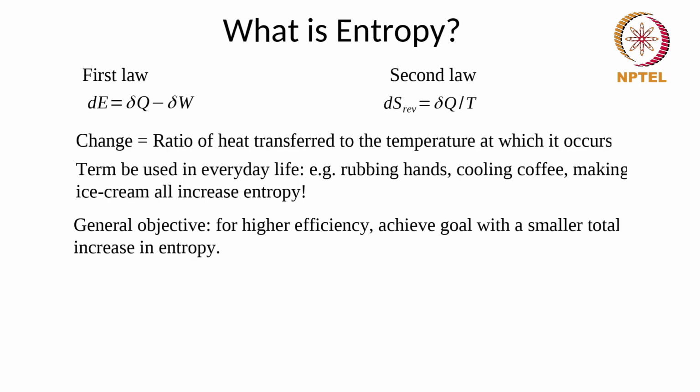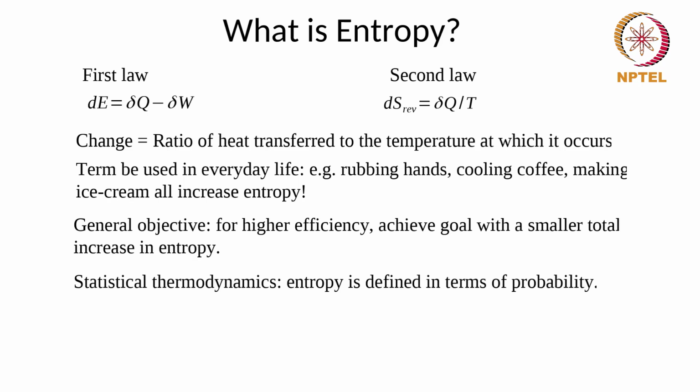The most ideal processes are reversible, where the increase in entropy is essentially 0 for the cycle. For a process, we want it to be small. So our general objective is to do things with a small total increase in entropy, considering both the system and its surroundings.